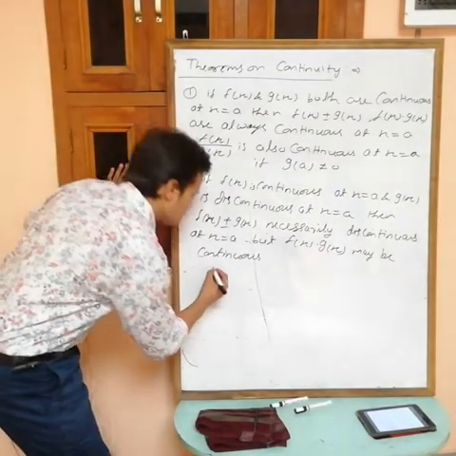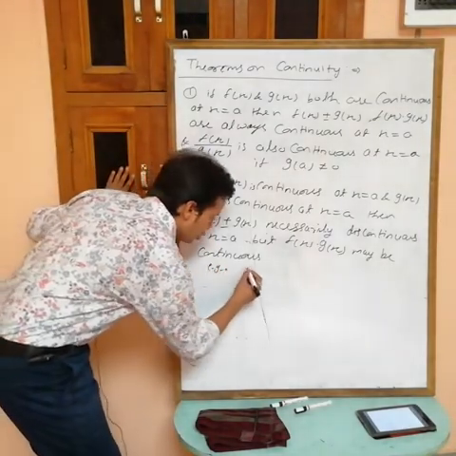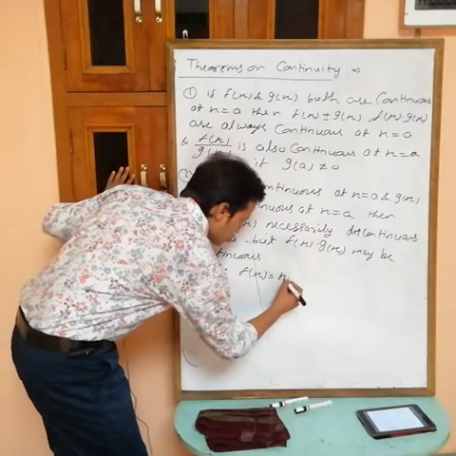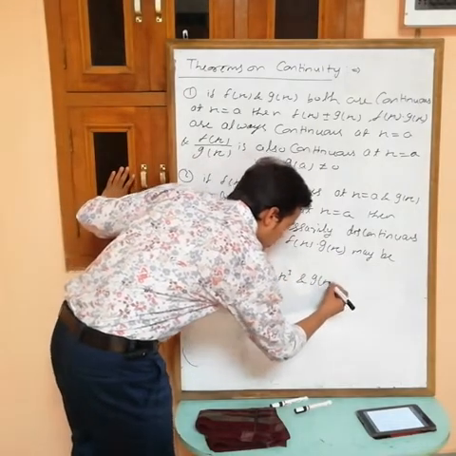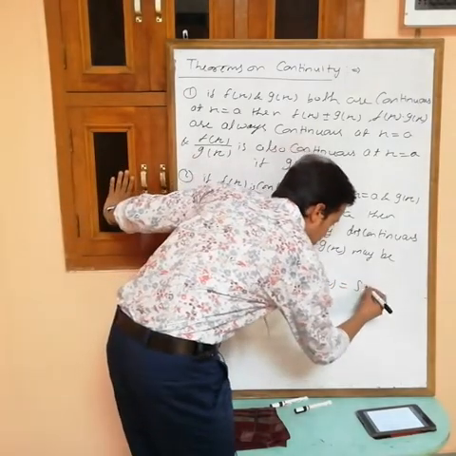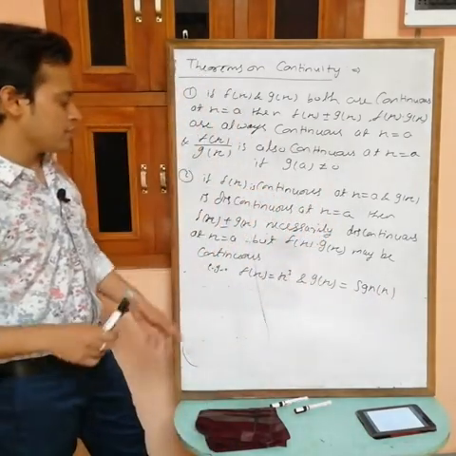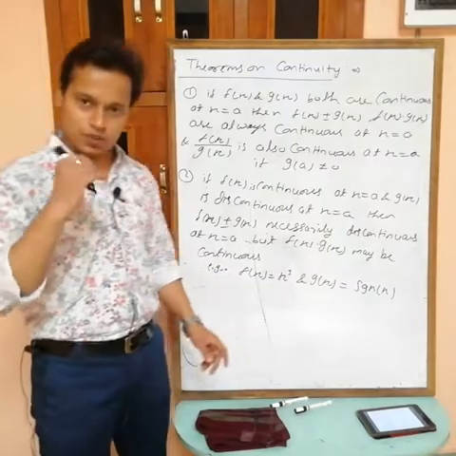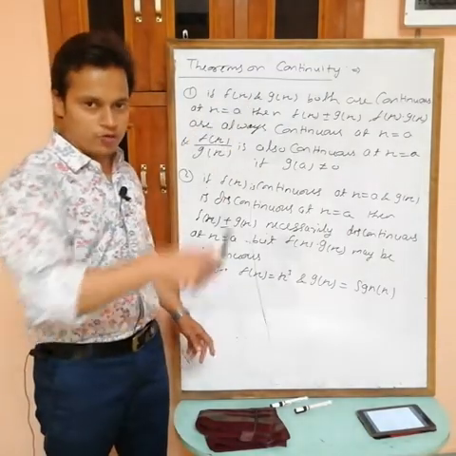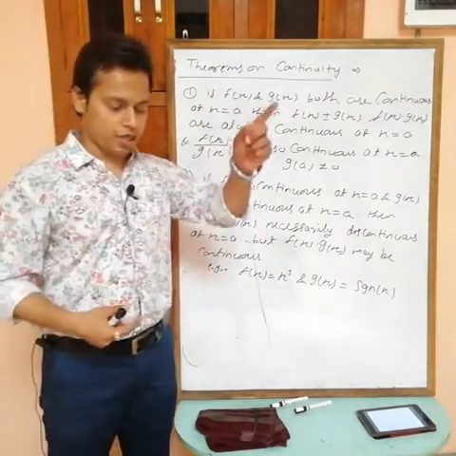For example, let f(x) equals x cube and g(x) equals signum x. Now at x equals 0, x cube is always continuous, a polynomial, graph is without break.